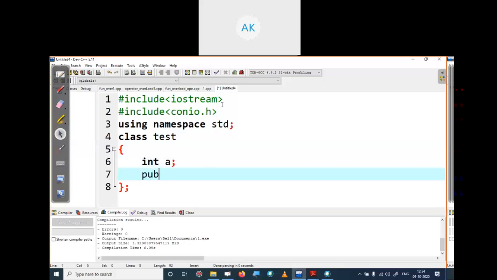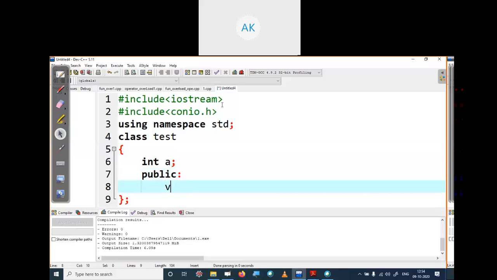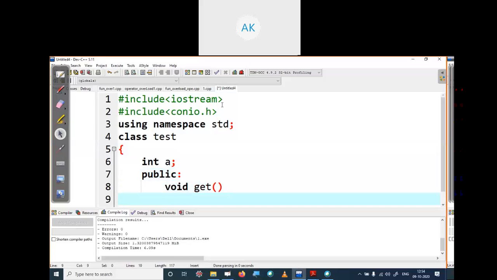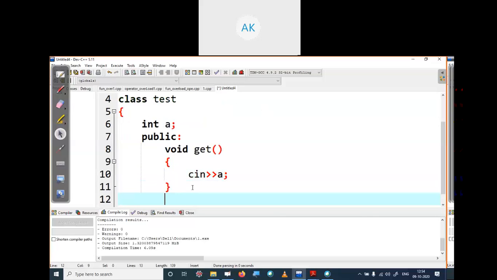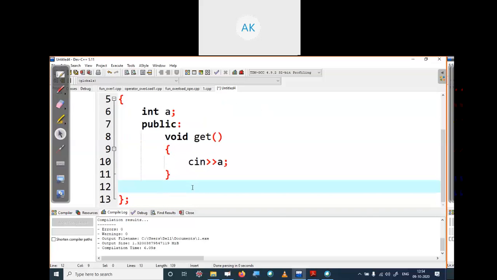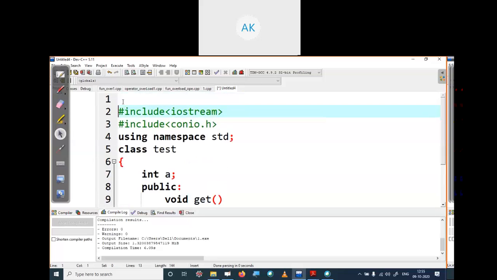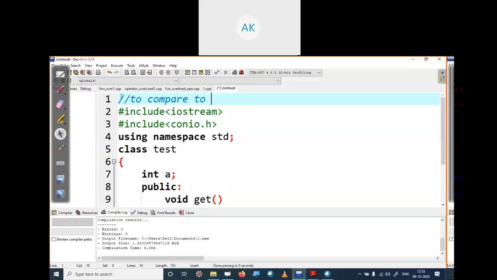Then in the public area, I'm writing a method get. I'm using it for reading the value from the user. When this function is called, it will read the value of a from the user. First I'm writing this code to compare two objects.